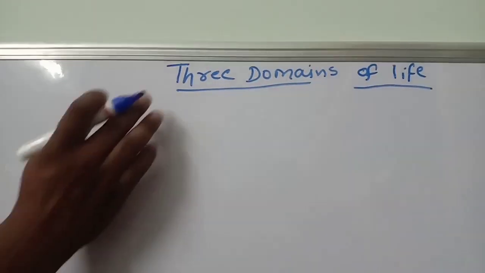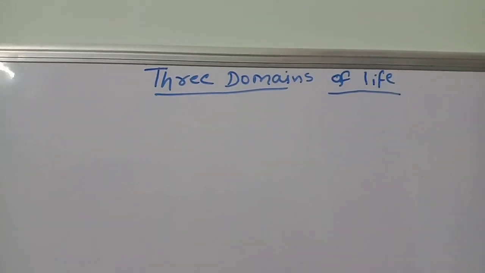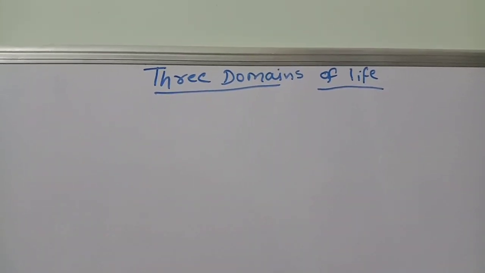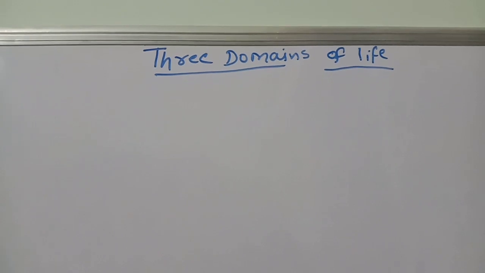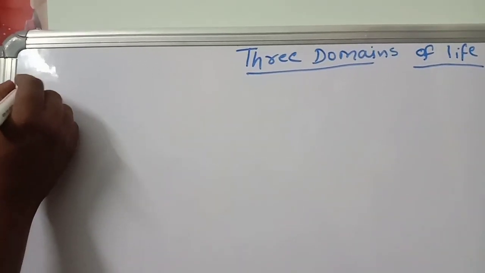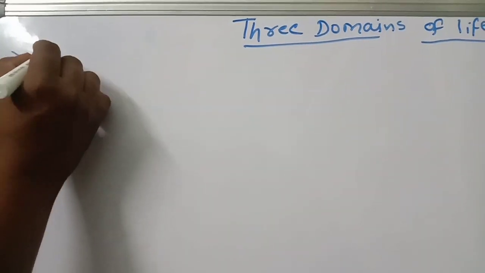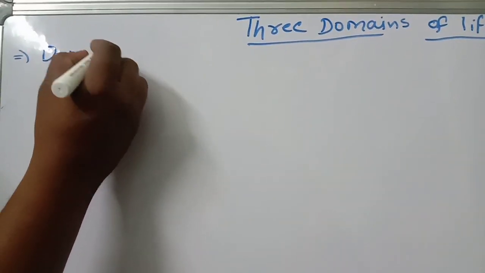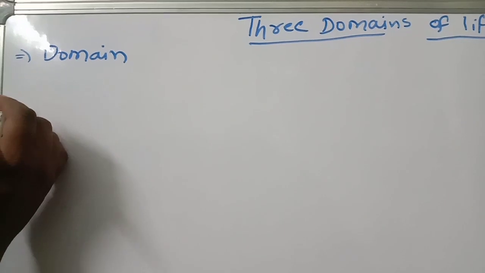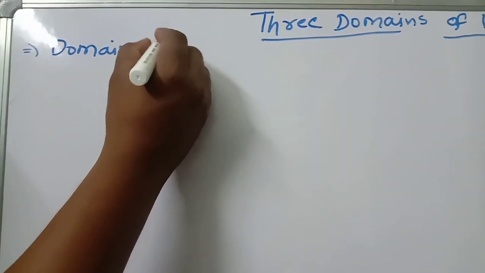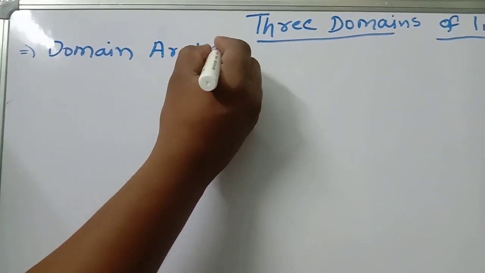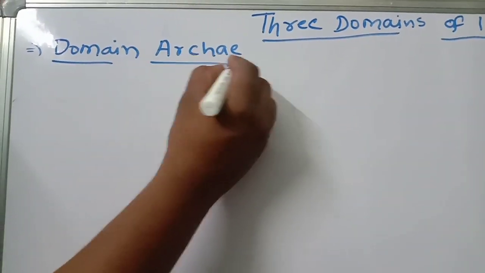The topic today is three domains of life. Yesterday we discussed up to this chapter on this topic only. So we are going to discuss complete details about three domains. Number one, domain Archaea. What are the three domains? Archaea, Bacteria, and Eukarya. Here I am giving information about domain Archaea.